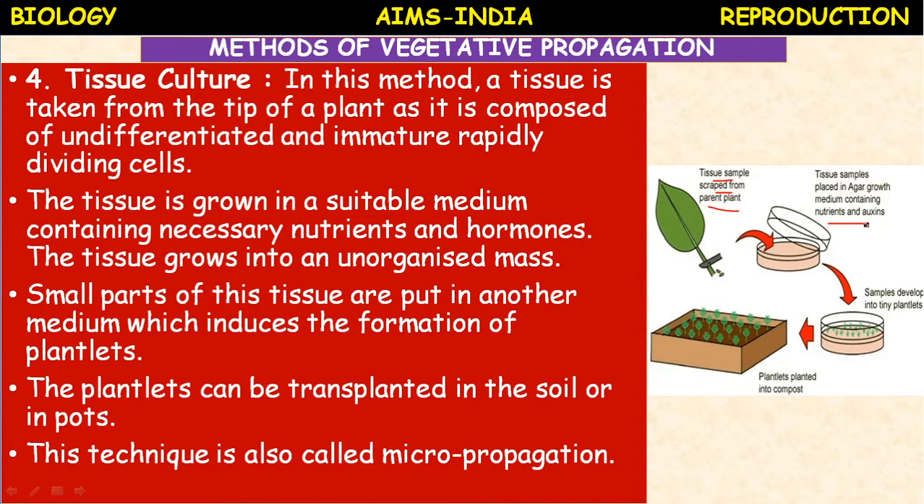Okay, now the sample which is placed in this agar or growth medium, in which the nutrients and auxin hormones are added, develops into tiny plantlets. These tiny plantlets are planted in compost or soil, or potted separately. After growing to a certain height, we can use that plant. Okay, we can transplant it and grow it separately.